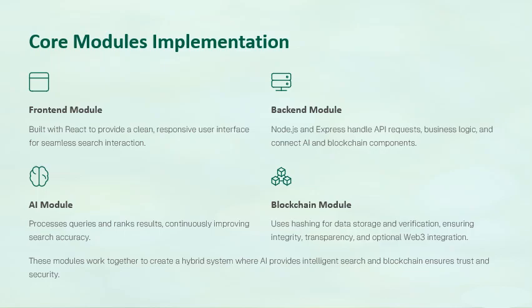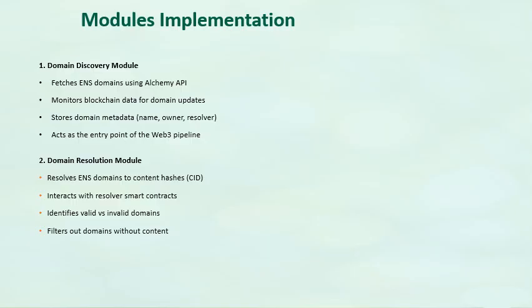The core modules in our project were the front-end module, backend module, AI module, and blockchain module. These are the module implementations. The domain discovery module was the basis of our search engine. It fetches the ENS domains using Alchemy API and acts as the entry point of our Web3 pipeline. It stores the domain name, the owner, and the resolver. Then this will go to the domain resolution module.